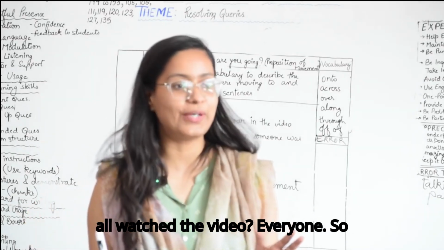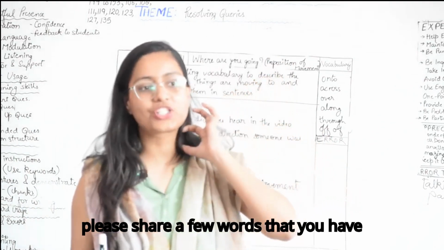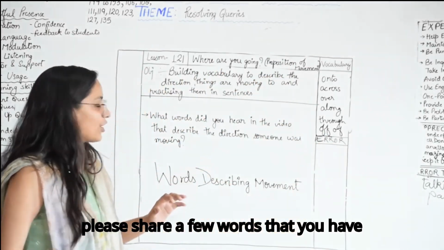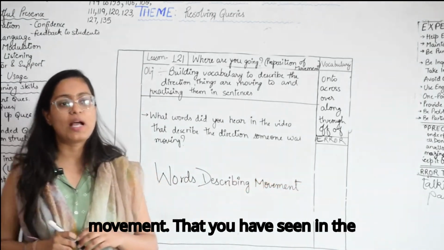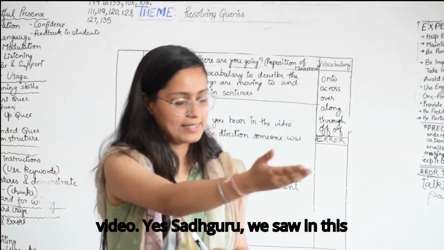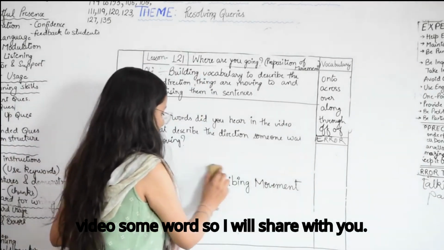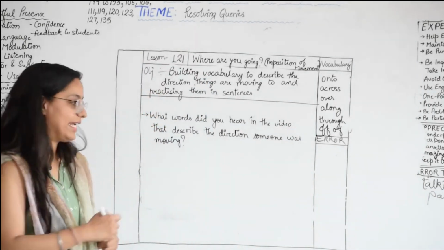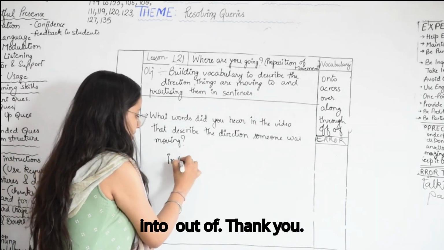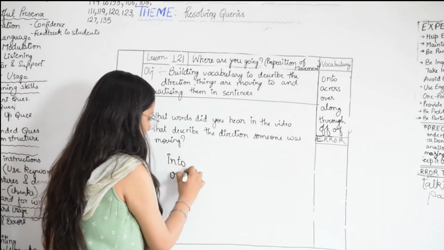Have you all watched the video, everyone? Please share a few words describing movement that you have seen in the video. Into, out of. Thank you.